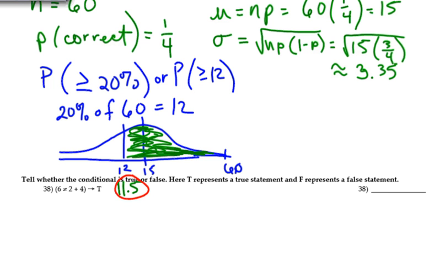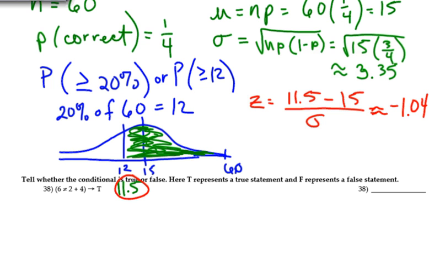All right, so if I take that 11.5 and find the z-score, the z-score is going to be 11.5 minus the mean, which is 15, divided by the standard deviation, and I get approximately negative 1.04. I'm going to use that in my normal CDF, and I'm going to go from negative 1.04, that z-score, comma, basically to infinity.